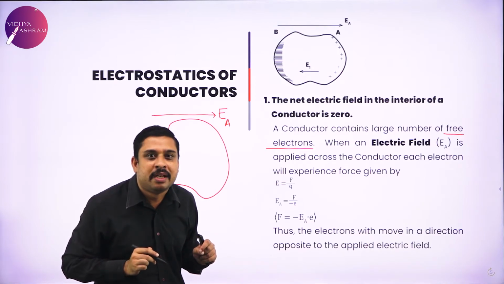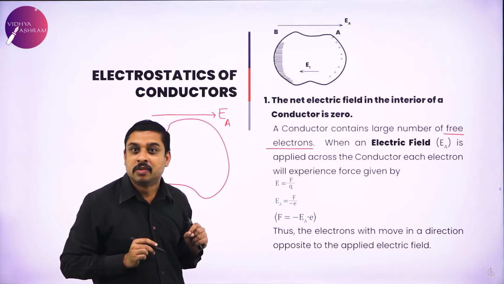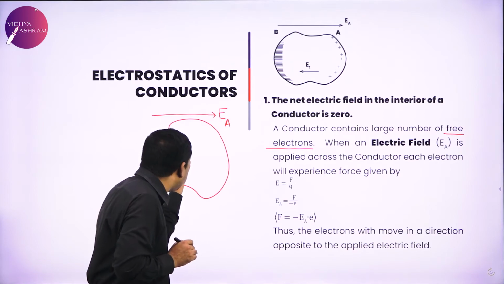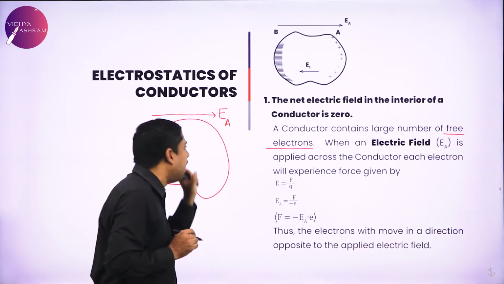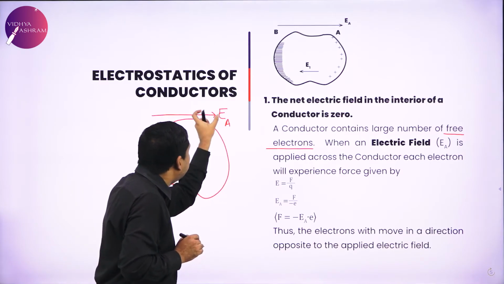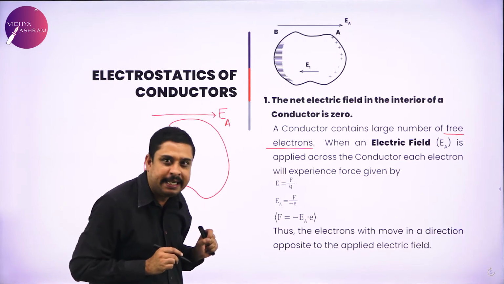What will happen? Electric field is applied. So now what has happened? There are a large number of free electrons in the conductor. I am applying an electric field to the conductor.